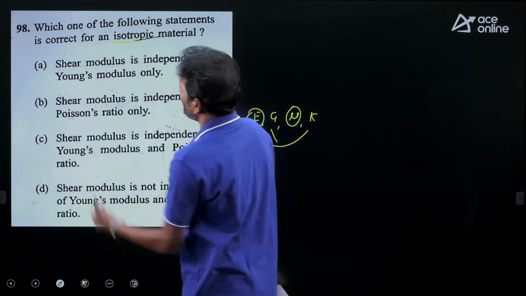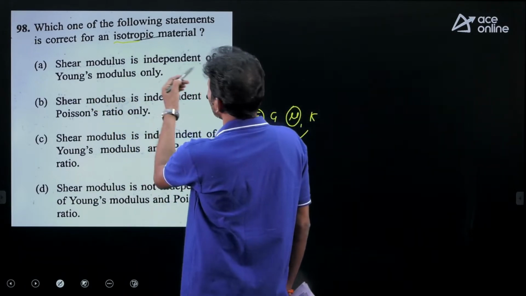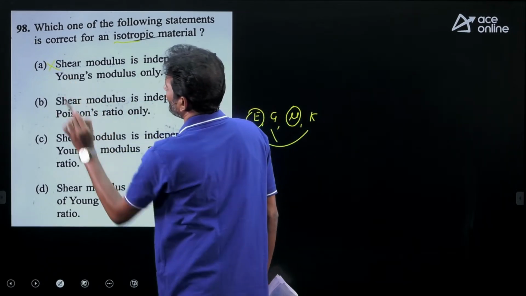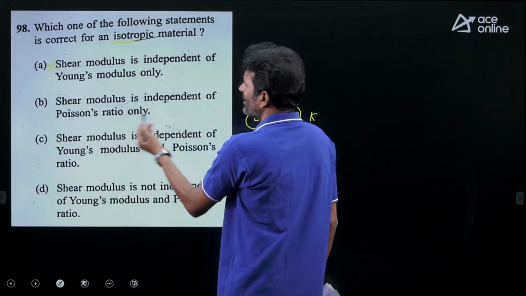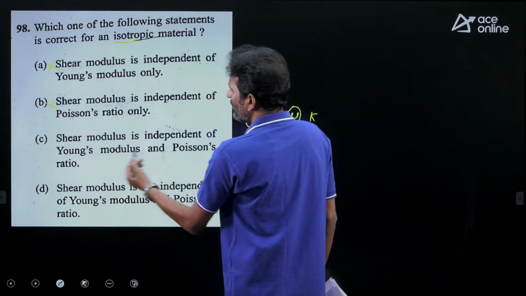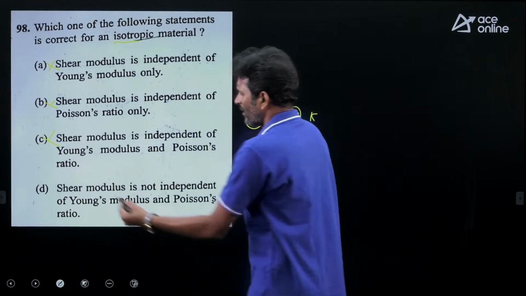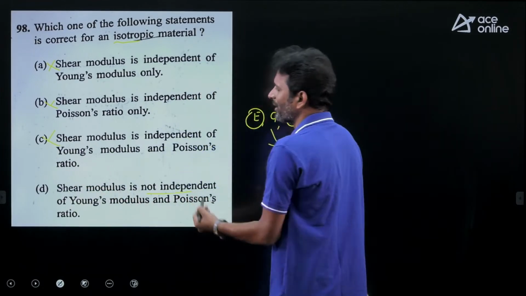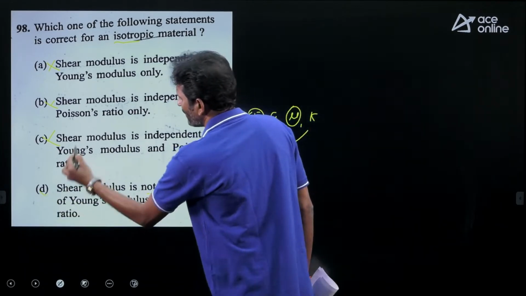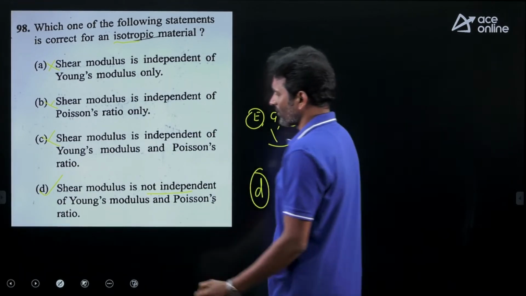Now look at the statements. All 4 statements are given related to the shear modulus. Shear modulus is independent of Young's modulus. Absolutely wrong. It depends on Young's modulus. Shear modulus is independent of Poisson's ratio. It is also incorrect. Shear modulus is independent of Young's modulus and Poisson's ratio. This is also incorrect. Shear modulus is not independent. It depends on Young's modulus and Poisson's ratio. So which option is correct? Option D is correct for this question.